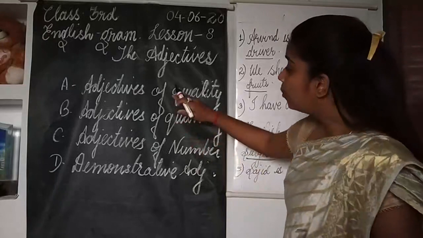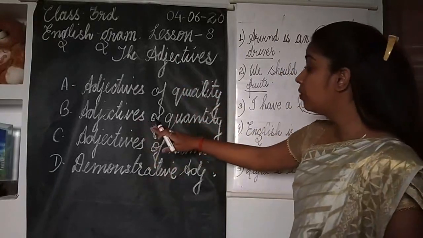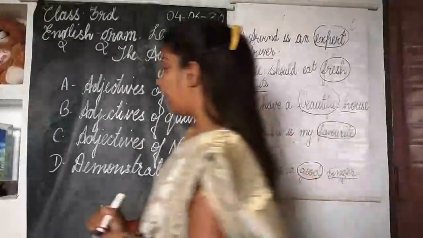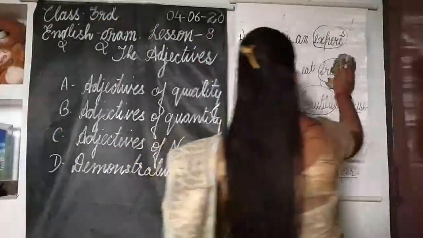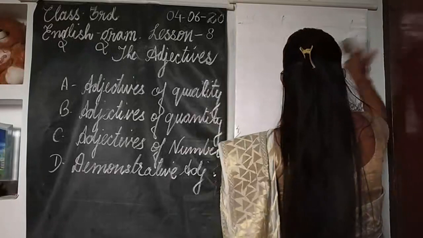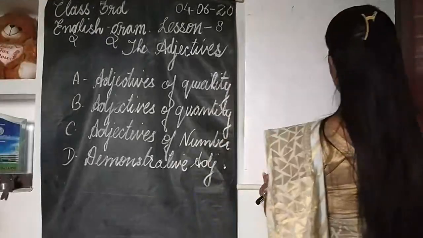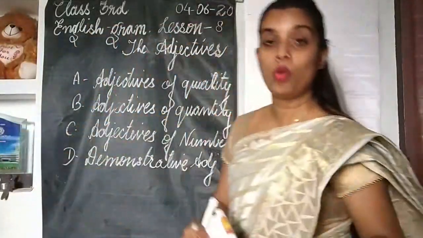Okay, now let's move on to the next kind of adjectives, that is adjectives of quantity. Now let's see what are adjectives of quantity.